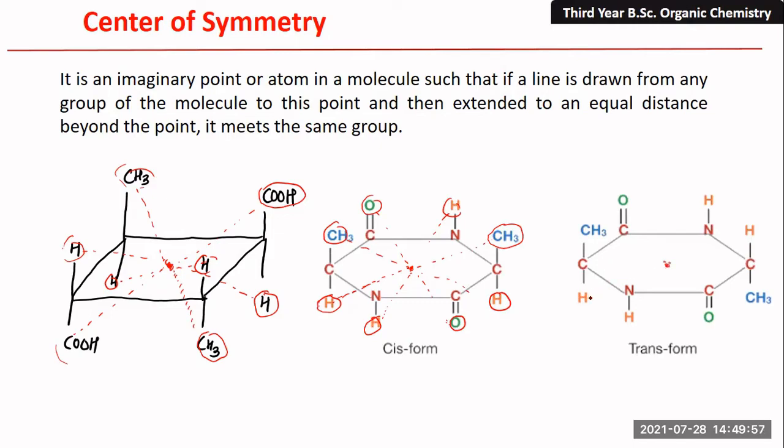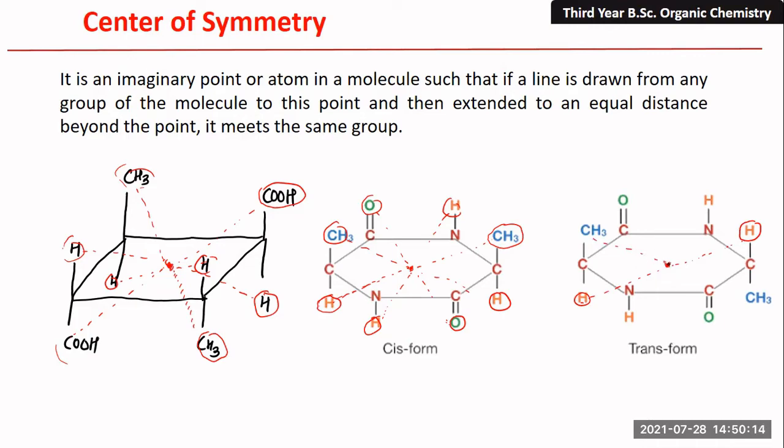Now here, we are going to draw an imaginary line from this hydrogen to this point, and extend the same line at the same distance. If we get the same group, that means center of symmetry. Hydrogen is there, hydrogen, so it is the center of symmetry.